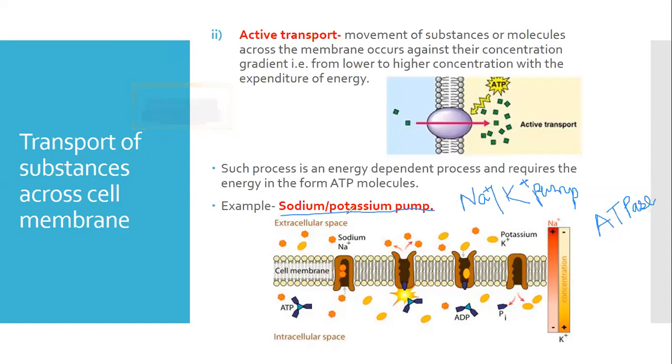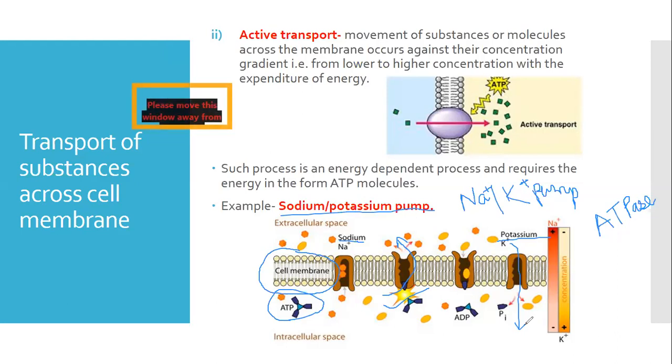So the main function of this sodium potassium pump is to transport the sodium ions and the potassium ions across this cell membrane. With the hydrolysis of this ATP molecule, the required energy is released, and with it, 3 sodium ions are moved out and 2 potassium ions are moved into the cell. So this is how the sodium potassium pump works in the membranes of the neurons.